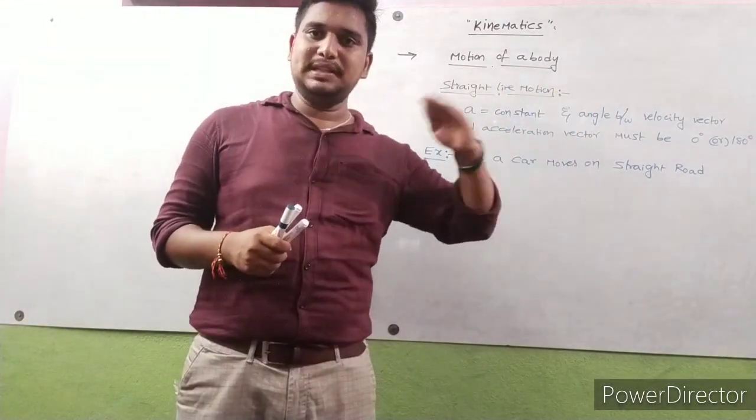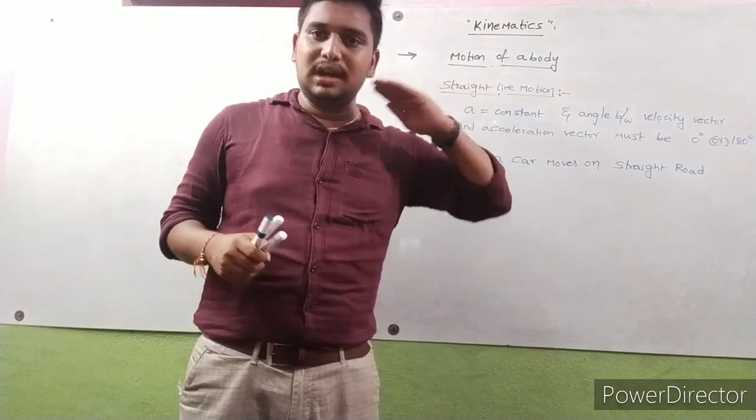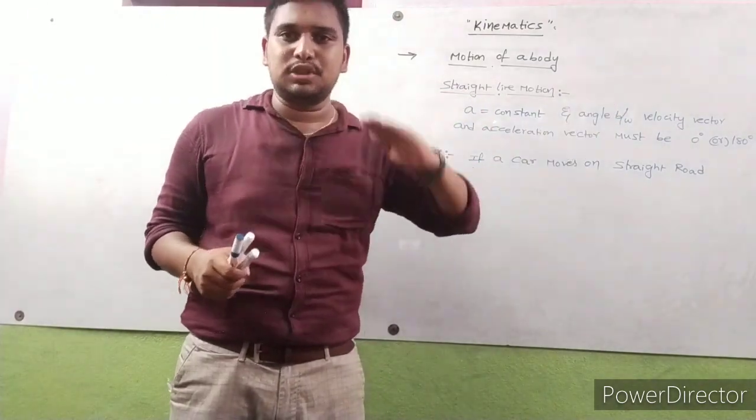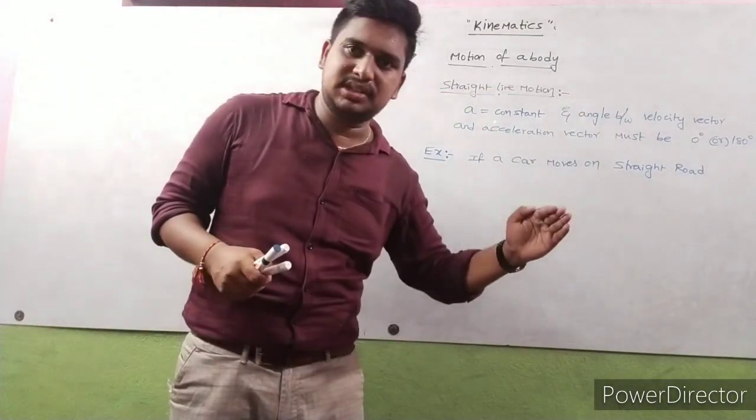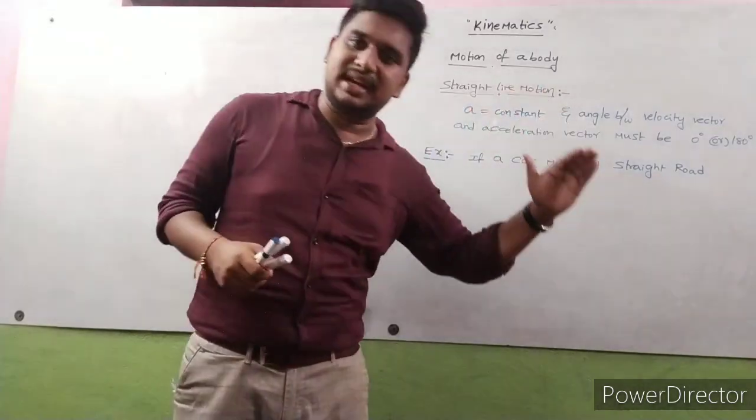On a straight road, the body moves in only one direction, one dimension. That's why this motion is called motion in one dimension, or motion in a straight line.